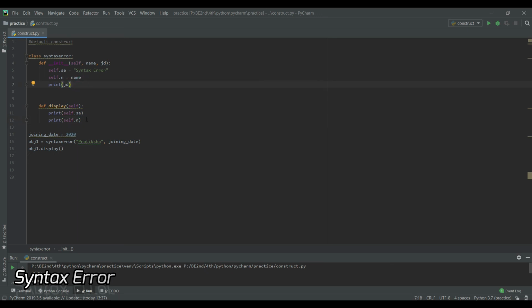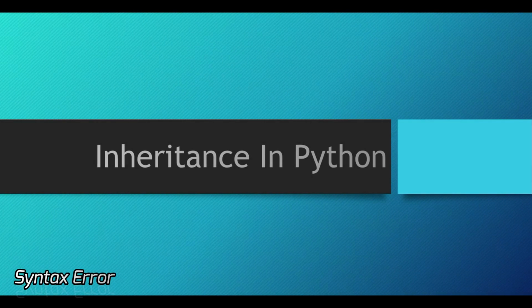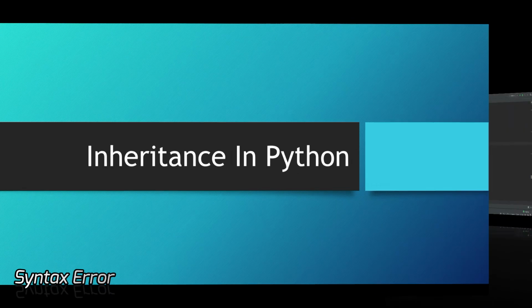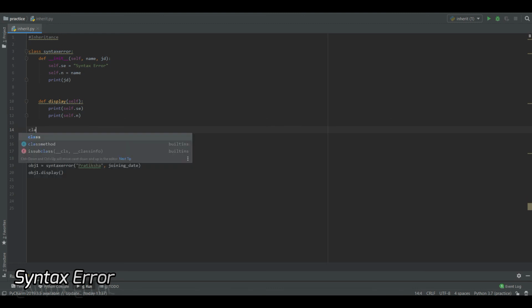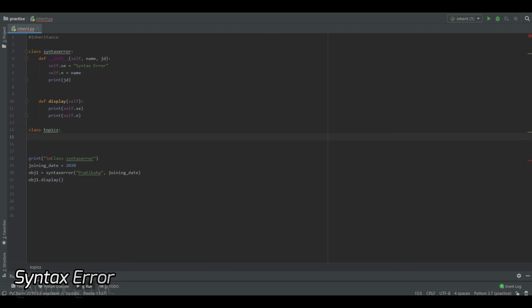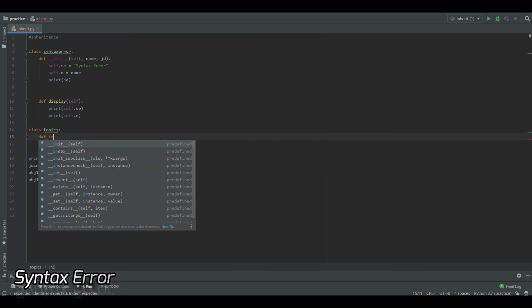So let us go for inheritance in Python. I have taken the same example here. The only change is I'll be creating one more class named topics. And then I'll be writing def init.